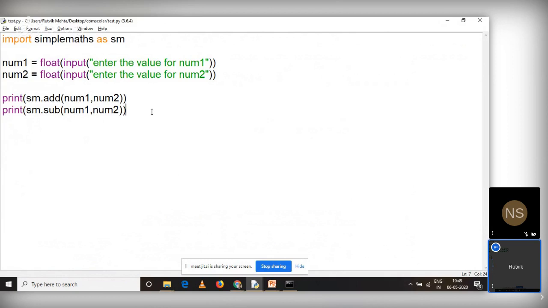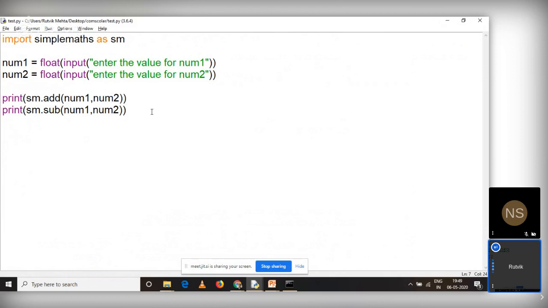Second case, if you don't want to keep it in the same folder, you can keep this particular module, that is simplemaths.py, in the Python folder where your Python setup is present, right? Your Python file is present. Still, if you don't want to keep it there, you can keep it in the path called Libraries, site-packages, right?